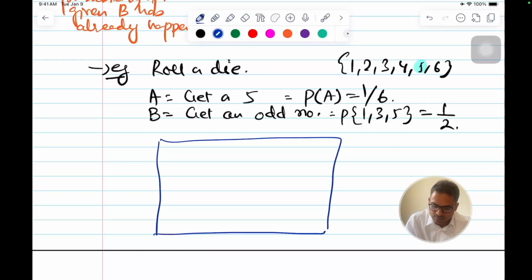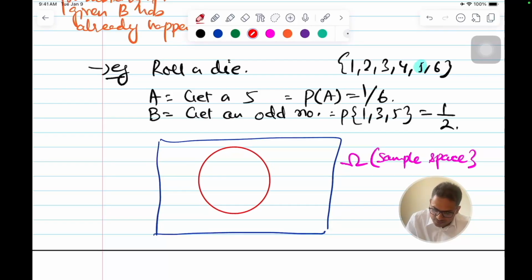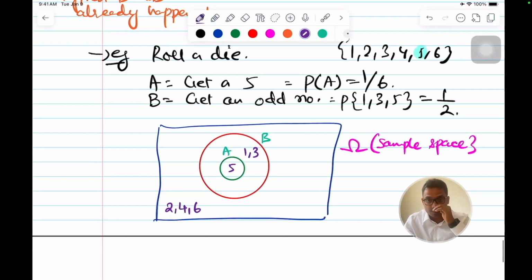This is our whole sample space, given by omega, all the possible outcomes. This is my B, this is my A. In B the numbers are 1, 3 and 5, and outside are all the even numbers 2, 4, 6.